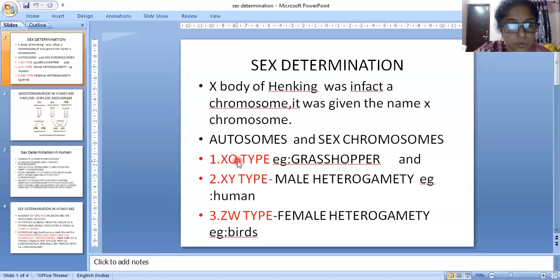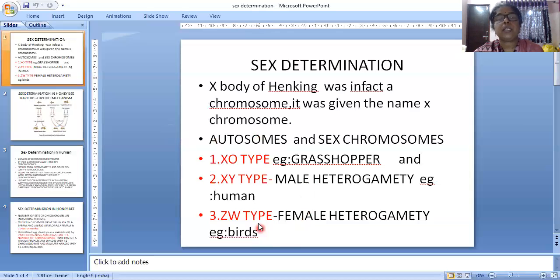Next one is XY type. XY is indicating the human male, and XX is indicating the human female. In XY, the two chromosomes are different, so it is heterogametic. Male is heterogametic and female is homogametic in human beings. And in the next type, birds, it is reverse. Female is heterogametic and male is homogametic.